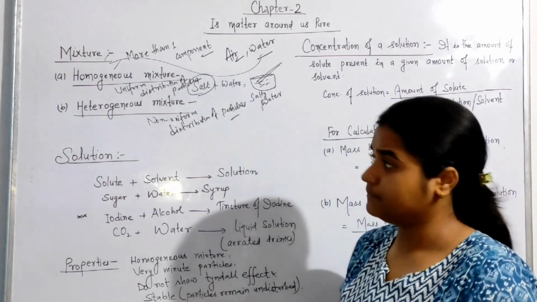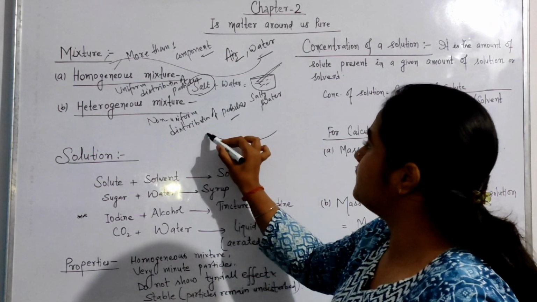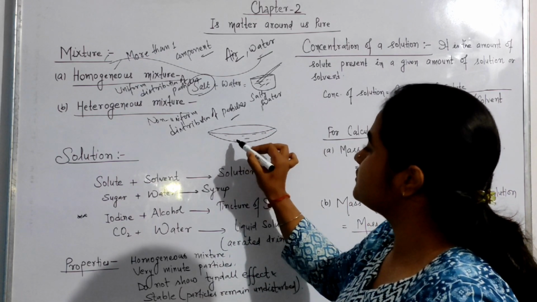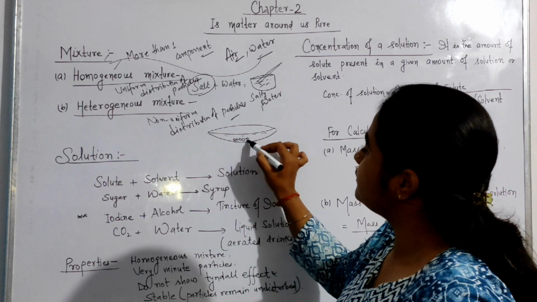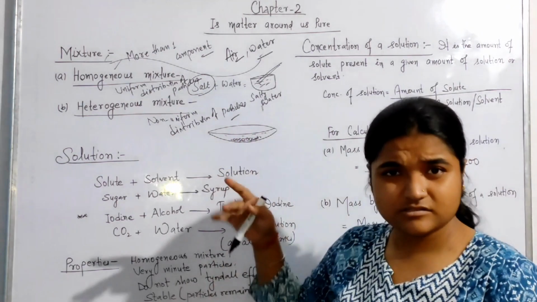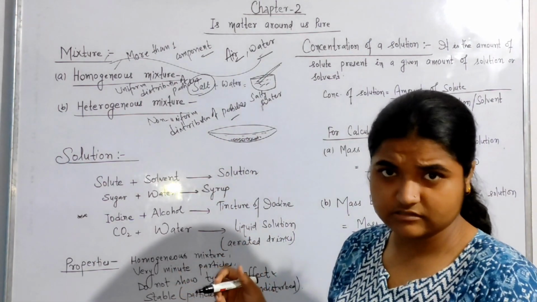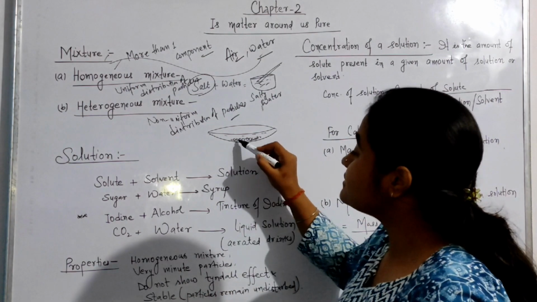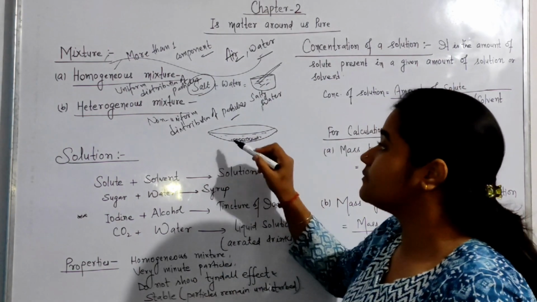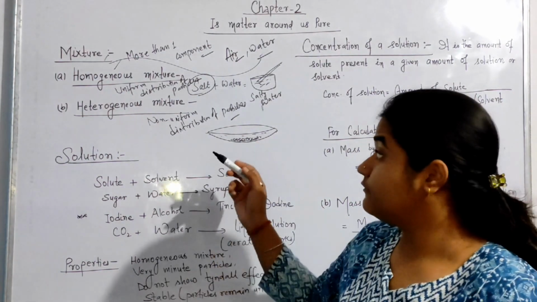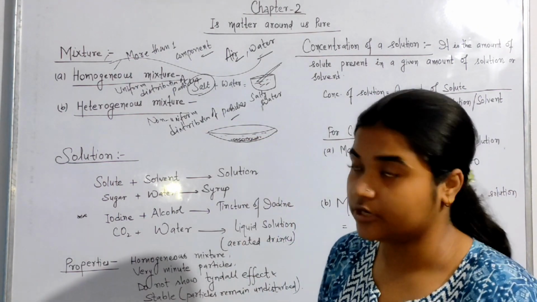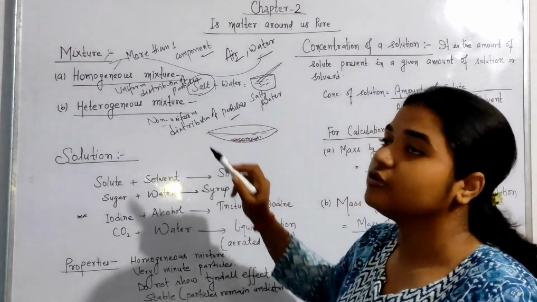For example, if this is a tub and water is completely filled in this, and if I pour sand in it, are the sand particles mixed? Will they ever mix? No. That means these particles are never mixed in this complete substance and never will be equally distributed in all of the component, so there is a non-uniform distribution.